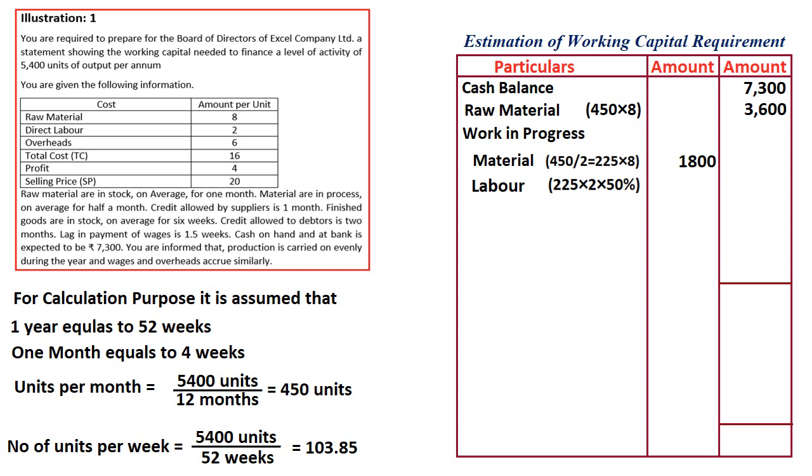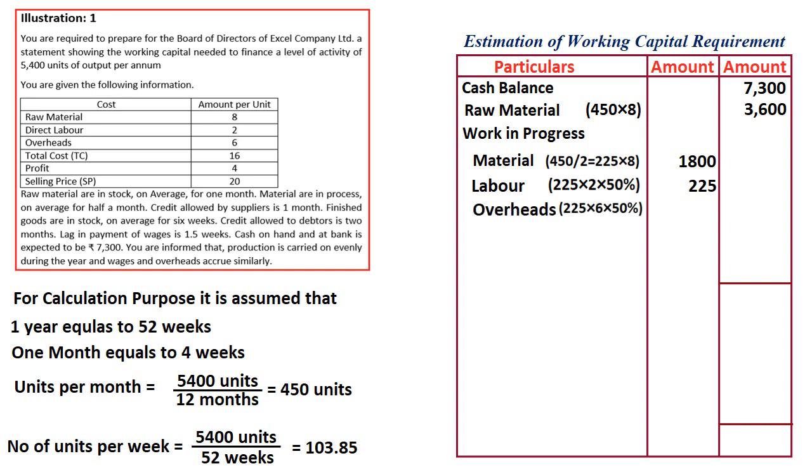If the question says 60%, 80%, 40%, then we will take that percent. If the question is silent, then we will take 50%. So labor charges equal 225 units for half month production into 2 rupees into 50% completion status. So 225 rupees is the amount due to labor.